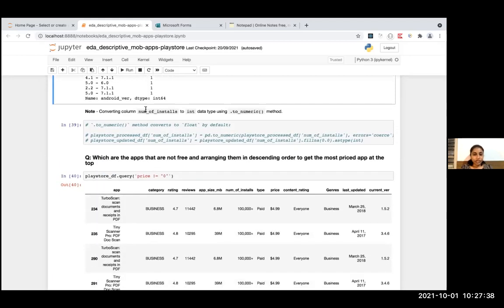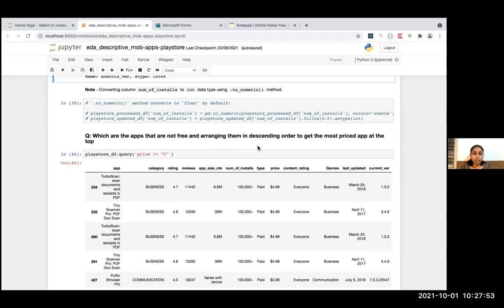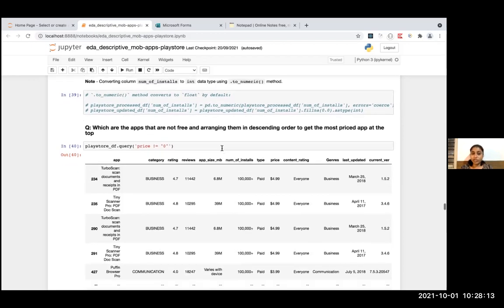Number of installs can be converted in two ways. If you want the number of installs to be integer type, you can use the astype method as I showed above. Otherwise, if you want the numerical columns, which are basically object type, in float, then you can use the to_numeric method, which by default converts the number based columns to float. But if you want it to be integer, you can use the astype method.